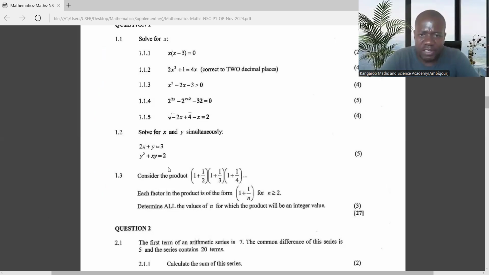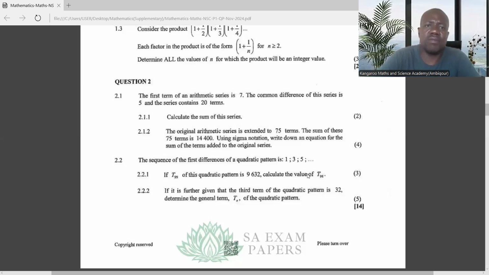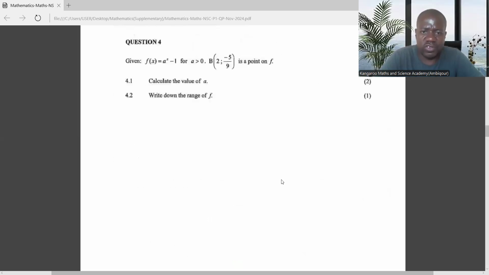Then after spending more time on algebra, you can move on to sequence and series. Here's my advice. If you are preparing for sequence and series, this is what you need to consider.